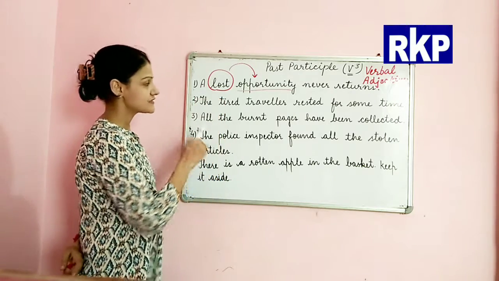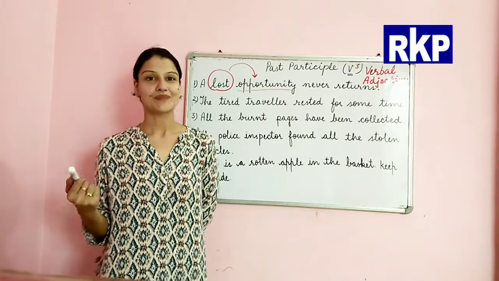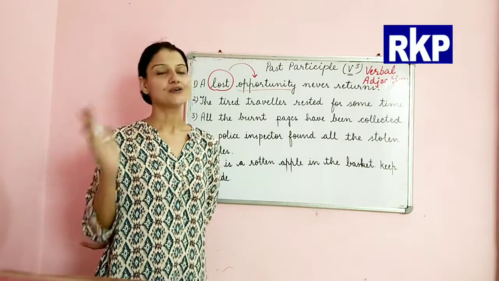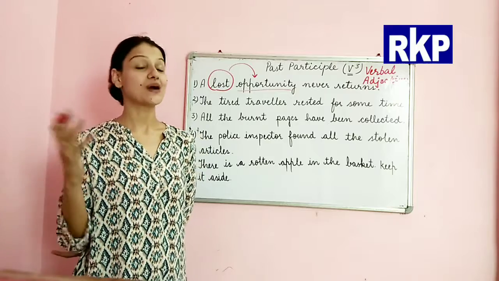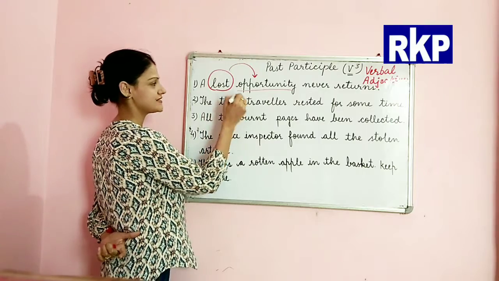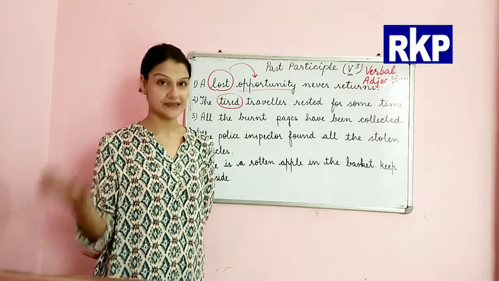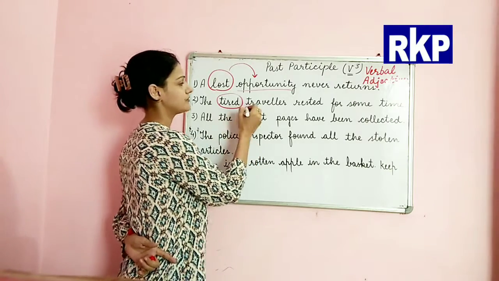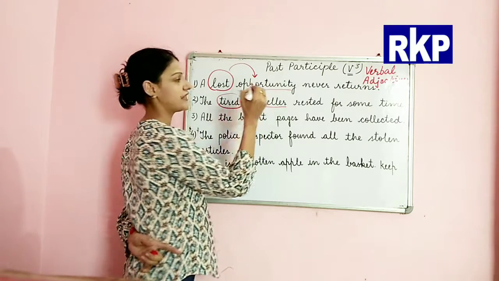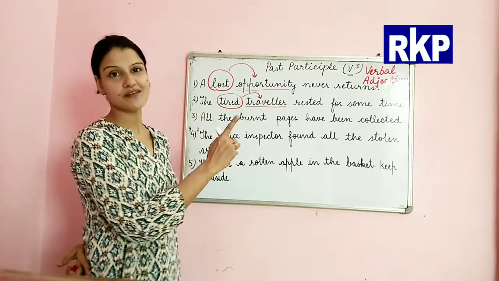Second sentence is: the tired traveler rested for some time. It's very easy. I'm very sure that by now you must have understood how to identify the past participle. So of course it is tired. Again this is V3, tired, and this is our noun. So this is modifying the noun traveler. The tired traveler.